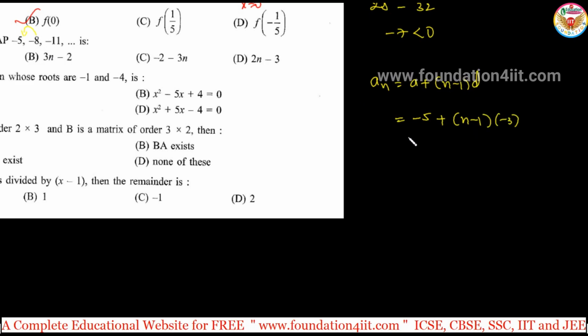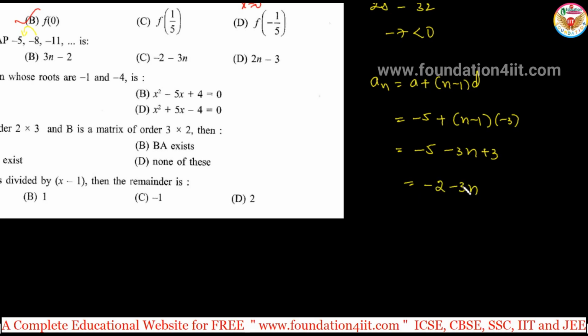So the common difference is minus 3. Minus 5 minus 3n plus 3, multiply this. Then minus 5 plus 3, minus 2 minus 3n. Minus 2 minus 3n. Option C in this.